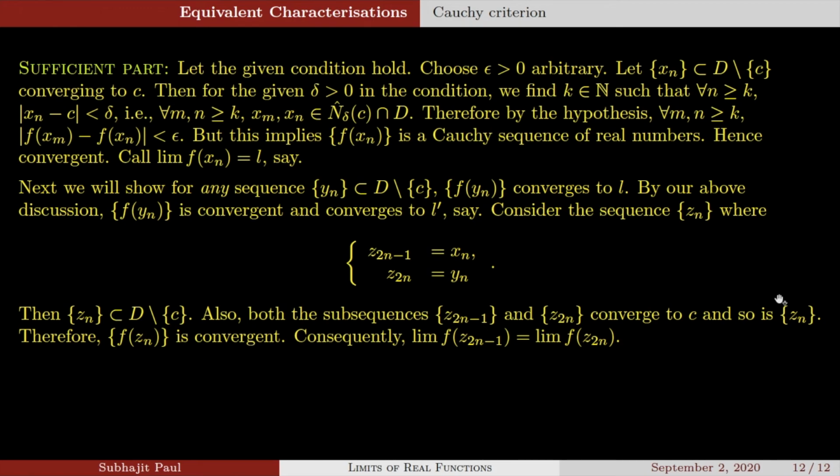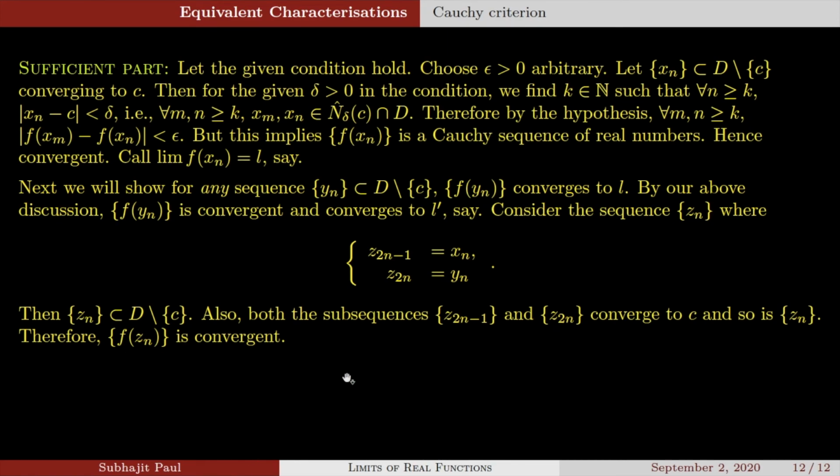F of Zn is convergent because of what we have proved so far, just like in the first paragraph, that whenever you have a convergent sequence in D set minus c converging to c, then the functional sequence will converge. So Zn is a sequence from D set minus c converging to c. Therefore the functional sequence f of Zn is convergent.